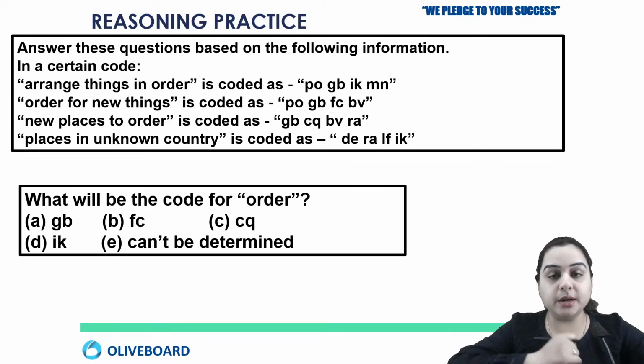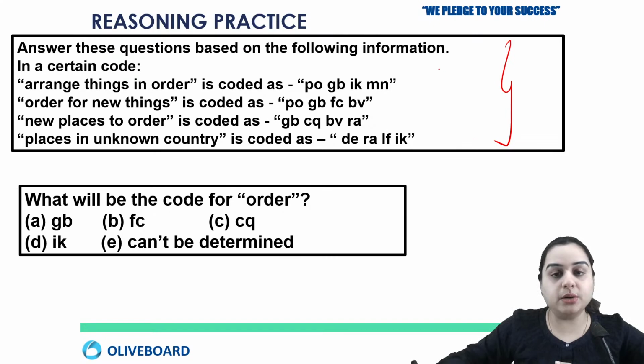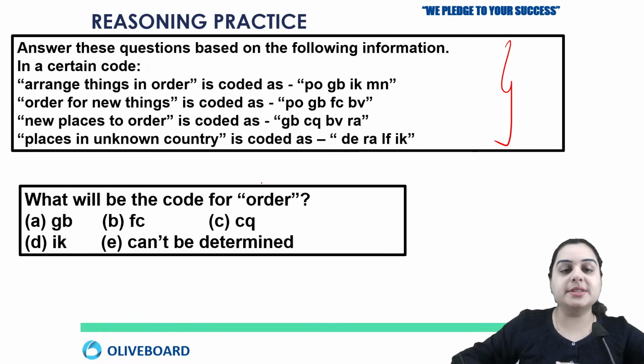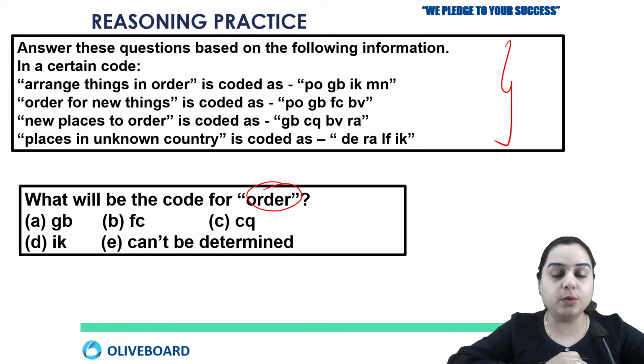So this information is about the chapter coding decoding. See, this is the information that is given to you, and on this information around 4 to 5 questions are based that you have to answer. So first tell me what will be the code for order. Okay, tell me the answer. So what will be the code for order? Okay, so Eva is saying option number A.